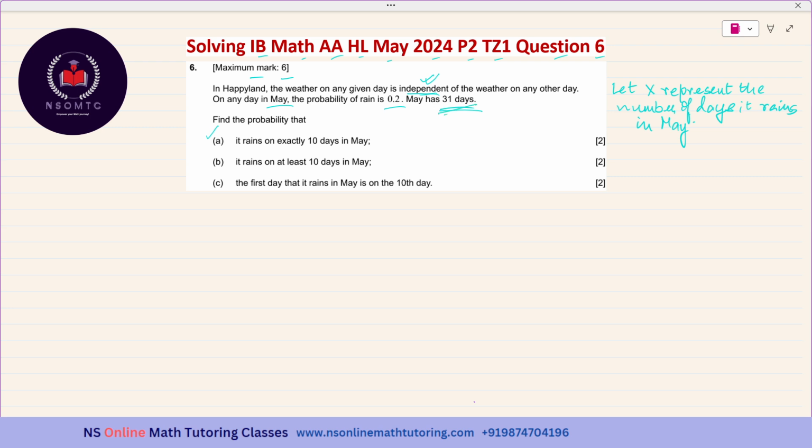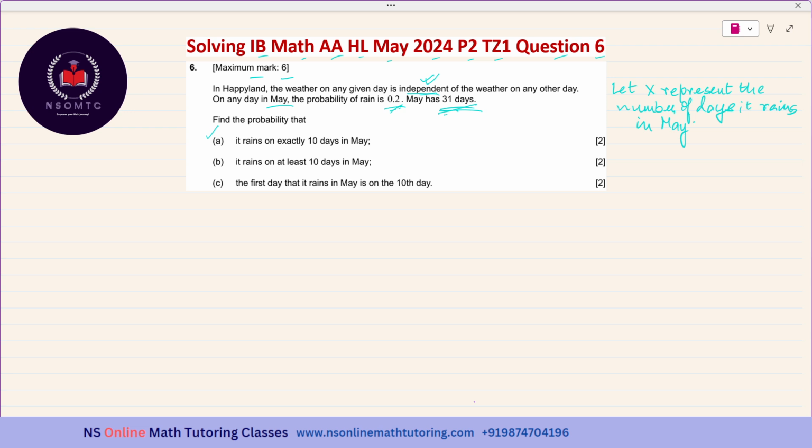The number of days, the number of trials, is fixed. And the probability of having rain on a particular day is also fixed, because the weather of one day is not dependent on the weather on any other day. They are independent, and the probability of having rain on any day is fixed. It is 0.2.